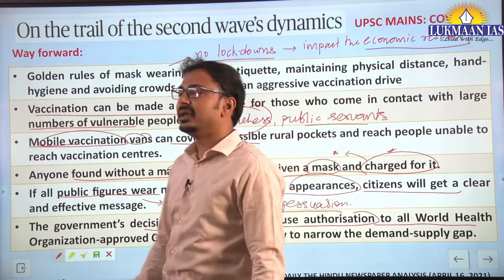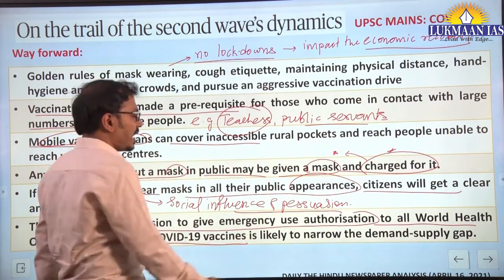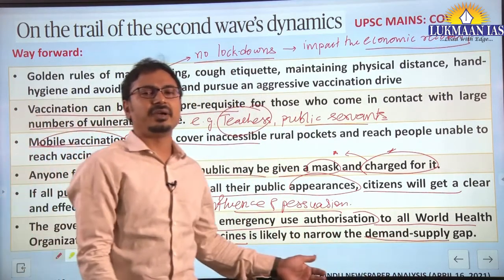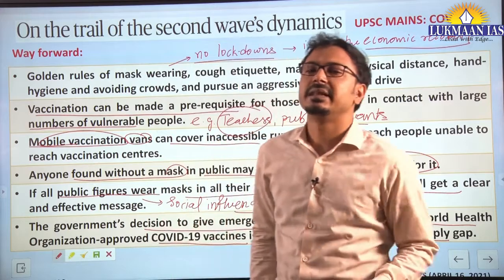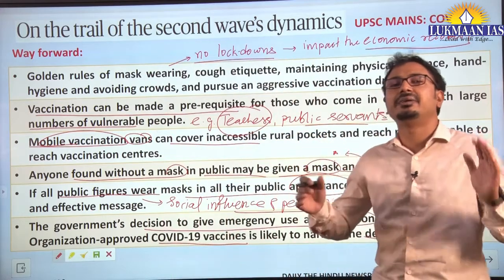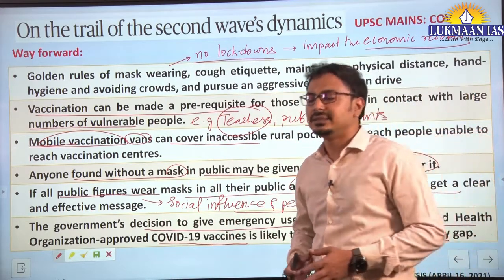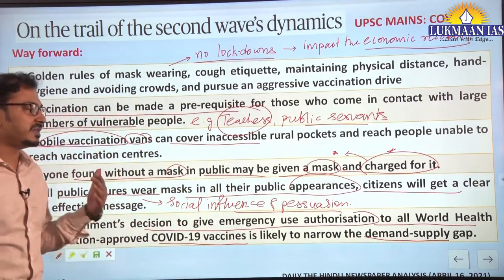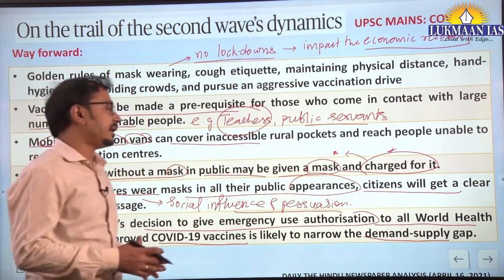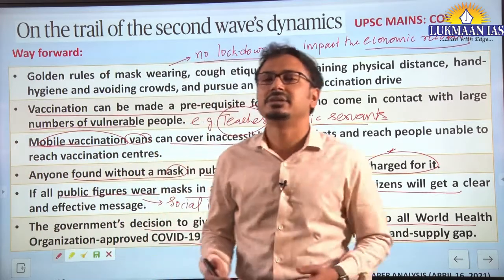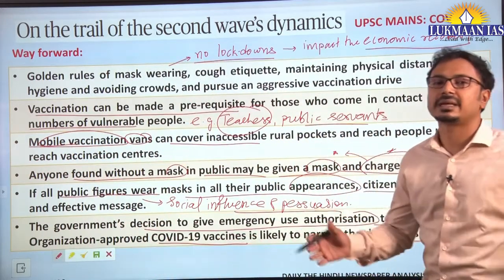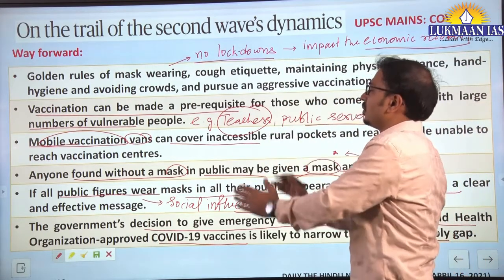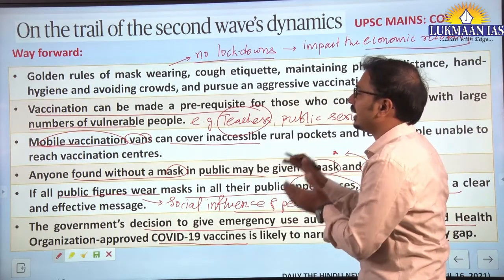And lastly, the government's decision to give emergency use authorization to all World Health Organization approved COVID-19 vaccines is likely to bridge the gap between demand and supply. At present, demand is more and supply is less. Many states are arguing that they do not have enough vaccines, so the demand-supply gap is increasing. This can be solved by giving emergency use authorization to all WHO approved vaccines. This is how, in different areas, you need to talk about how to deal with COVID-19 vaccination.